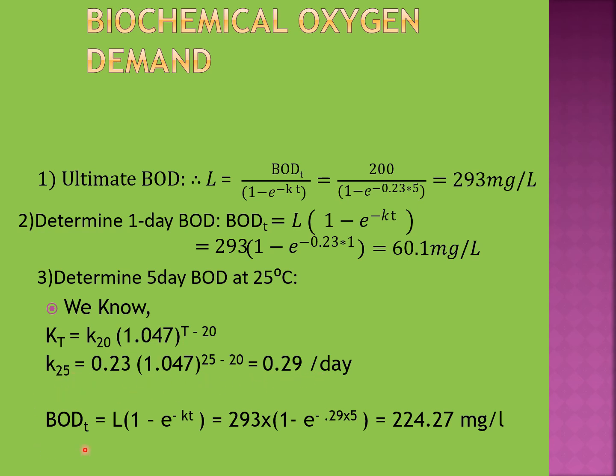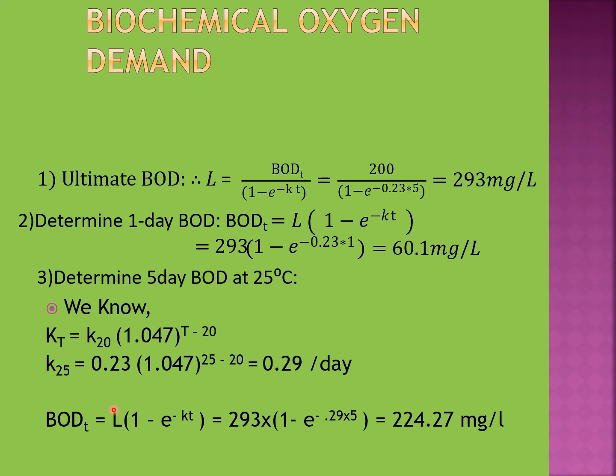Finally, we can calculate BOD after any time t using this equation, BODT equal to L into 1 minus e to the power minus KT. It is the similar equation we used when we calculated BOD after 1 day. Here t is the required day for which we want to calculate BOD, and other things remain the same.